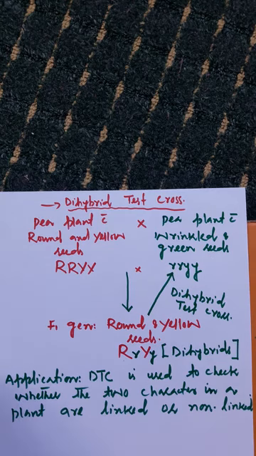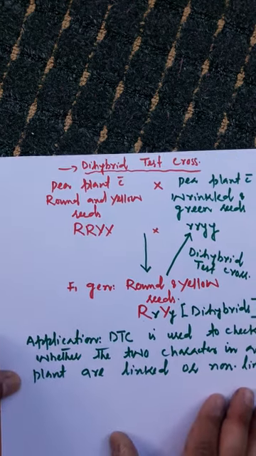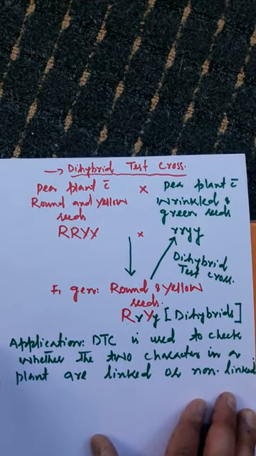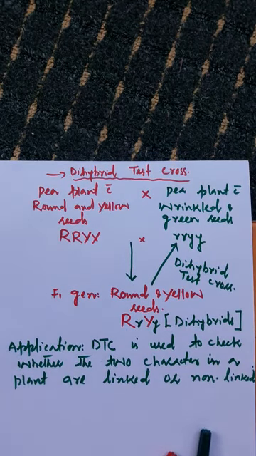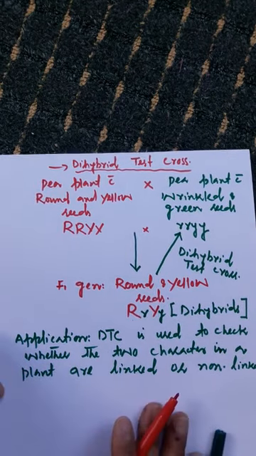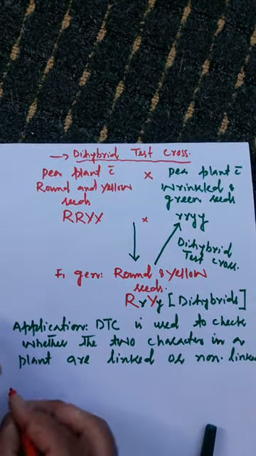Now by test cross, how we come to know that the two characters or any two characters taken in a plant are linked or non-linked. So we will start here. Case first.